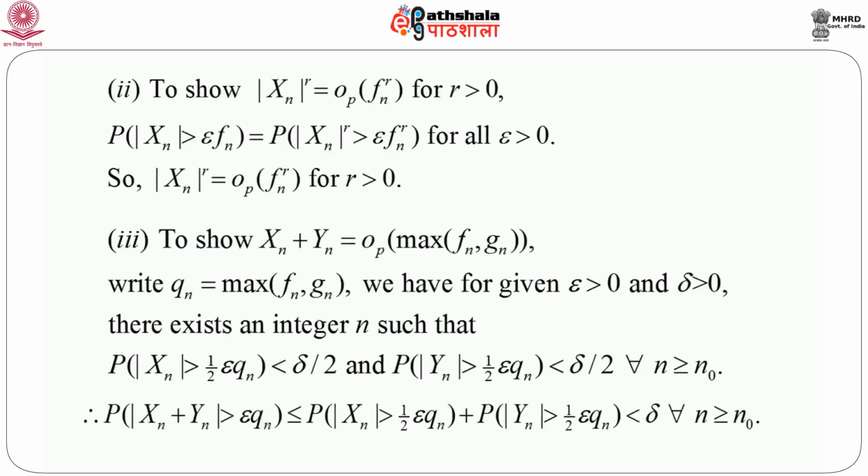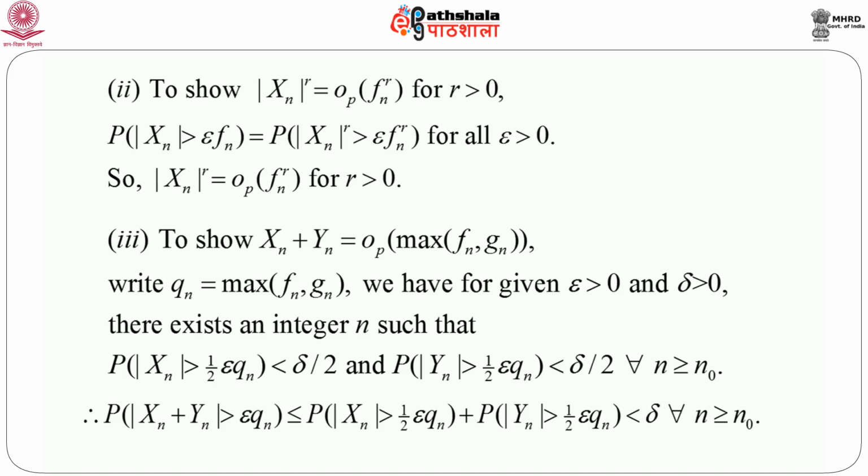To show the second one, that is modulus of Xn to the power r equals small o_p of fn to the power r for r greater than 0, whenever modulus of Xn equals small o_p of fn, we can see that probability modulus of Xn greater than epsilon fn, which equals modulus of Xn to the power r greater than epsilon, it should be epsilon to the power r fn to the power r, but we can use epsilon as a generic small number.